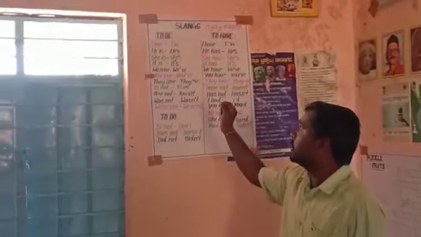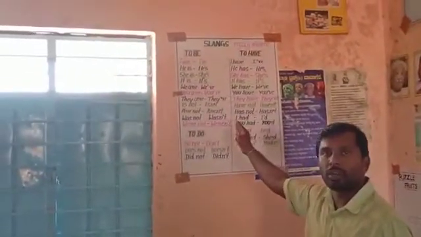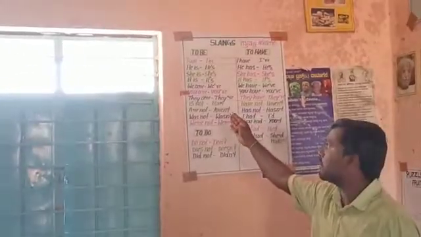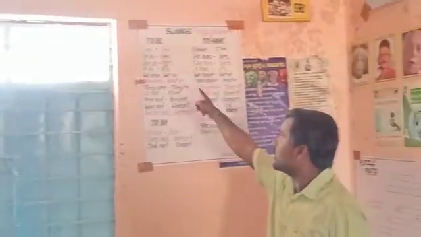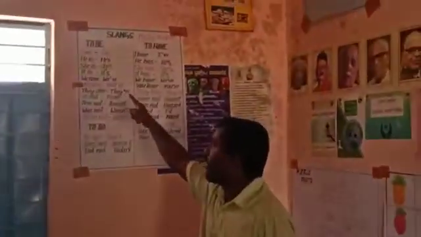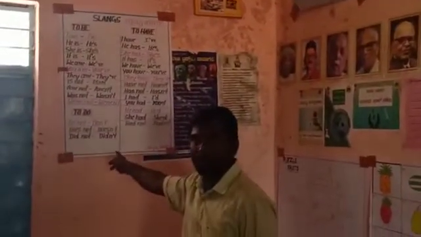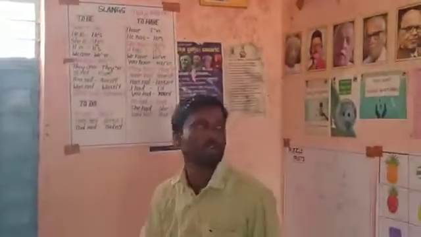Here are those slangs or short forms, and they have given both words. Short words are there, and long or extended words are there. And here you can see I am, don't, do not. These kinds of words have been explained in this chart.